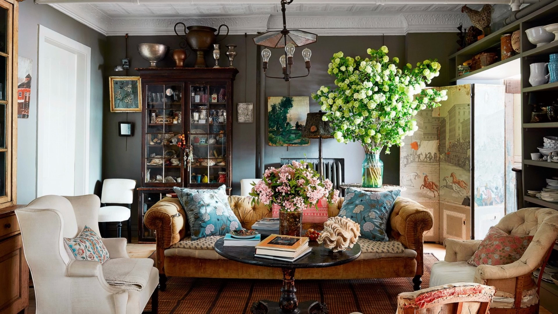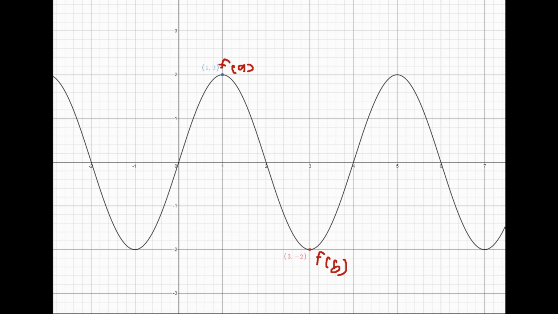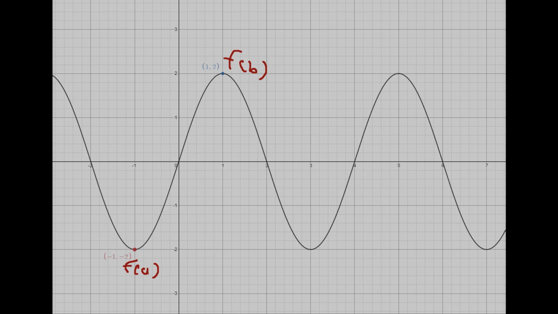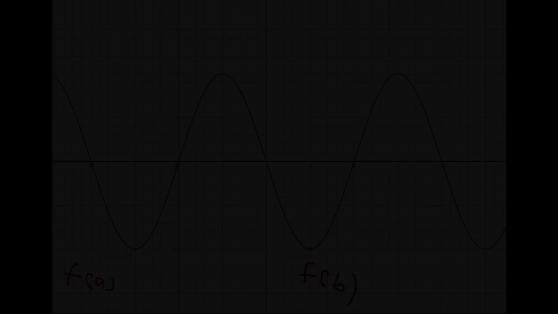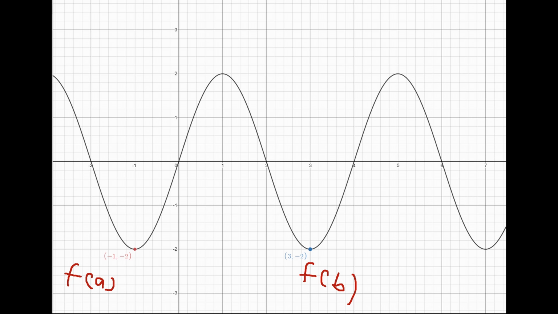Roll sat down to inspect them. He picked up the first one. "This isn't it. F of A is greater than F of B," he said, disappointed. He then picks up the second paper very slowly. "Ugh, not this one either. F of A is less than F of B," he said in an annoyed voice. He picks up the last paper quickly and examines it. "Perfect! F of A does equal F of B on this one," he says in utter excitement.